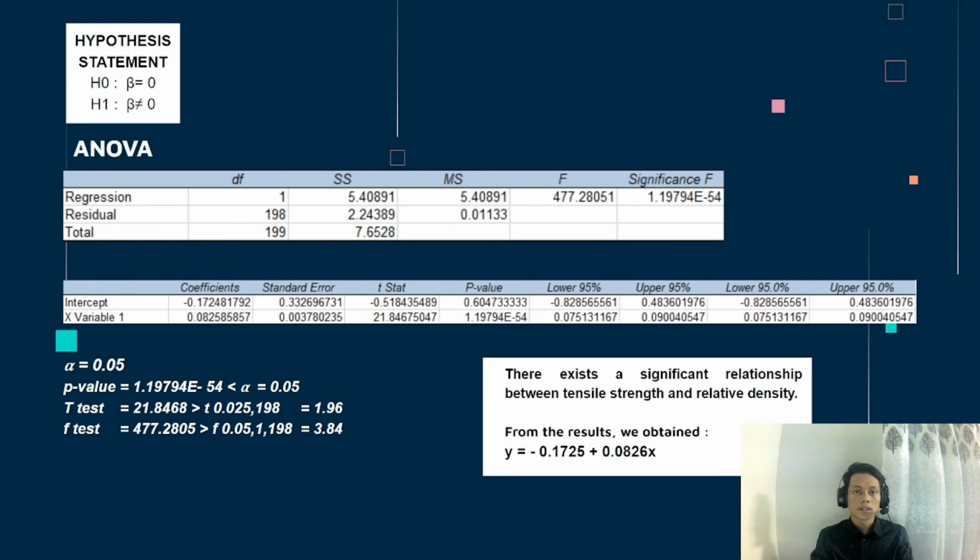For the decision rule, the alpha value that we use is 0.05, and the decisions that we get are, first, p-value equals 1.19794 times 10 to the power of negative 54, which is less than the alpha value. Second, the t-test value, which is 21.8468, is bigger than the value of t0.025,198, which is 1.96.